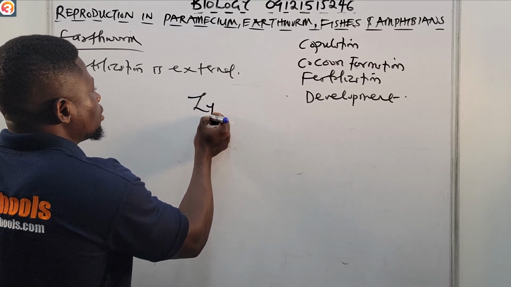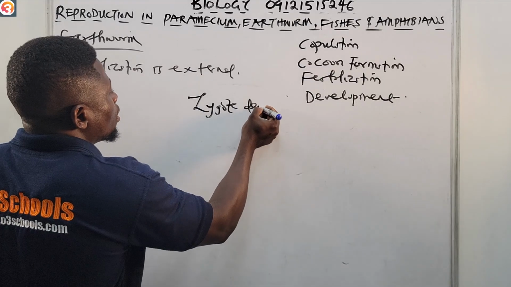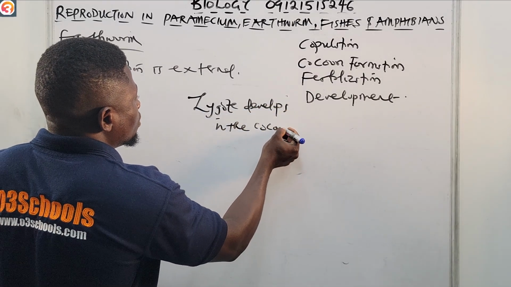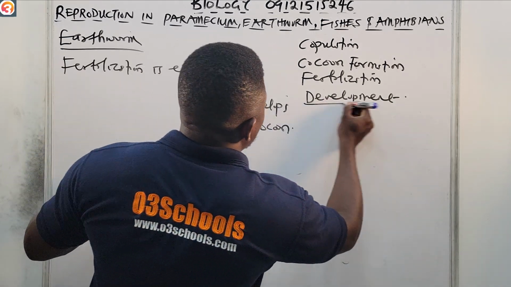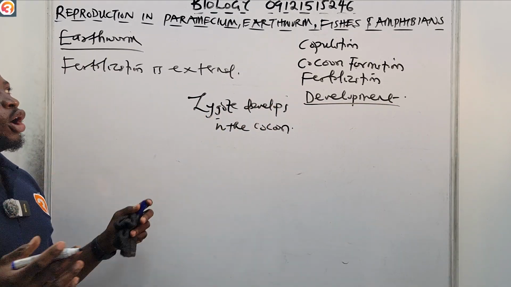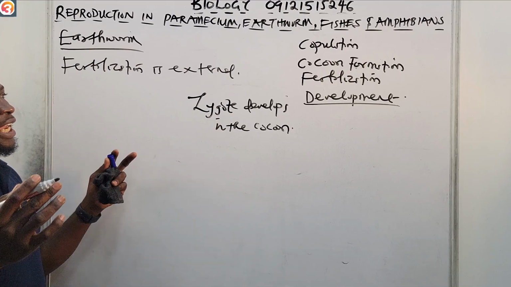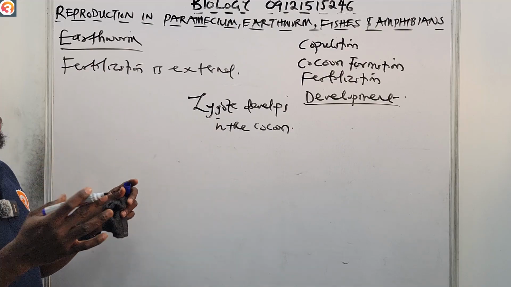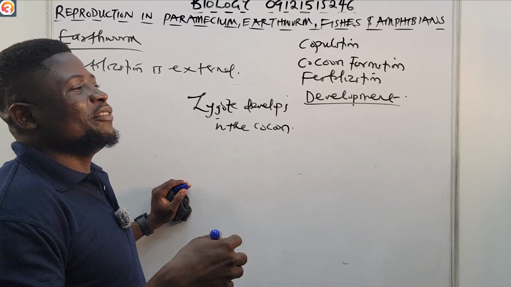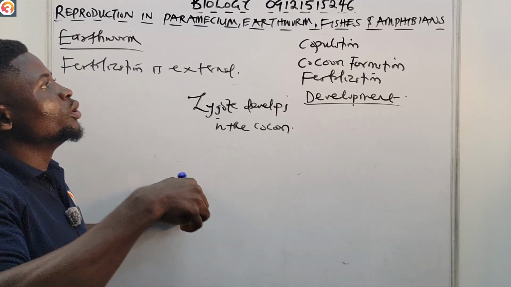The zygote develops in the cocoon itself. And then that will take us to development. Now, after a few weeks, earthworms emerge from this fertilization, from this fusion in the cocoon. They emerge after a few weeks in the cocoon itself.